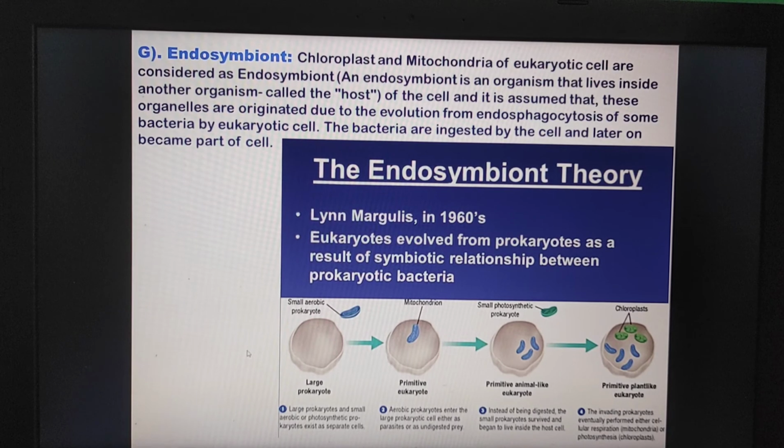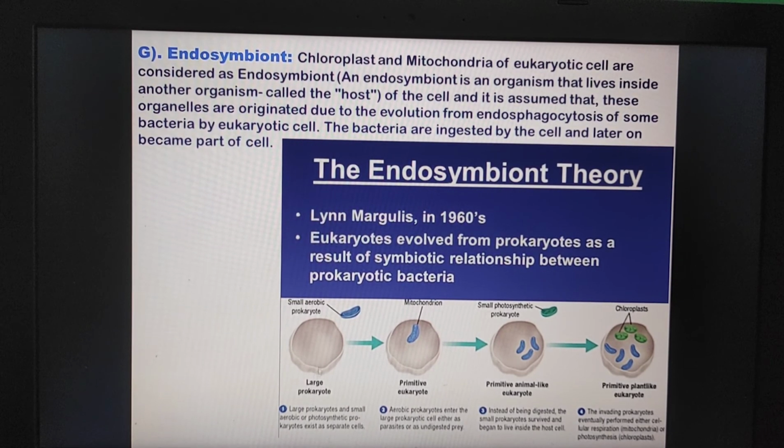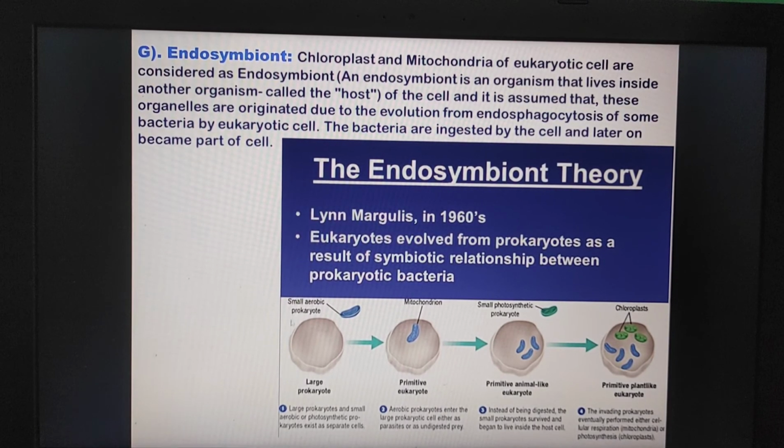We know what a symbiotic relationship is. When a host cell and another cell live together symbiotically, that is called a symbiotic relationship. First of all, how can this happen? Large prokaryotes and small aerobic or photosynthetic prokaryotes exist as separate cells.